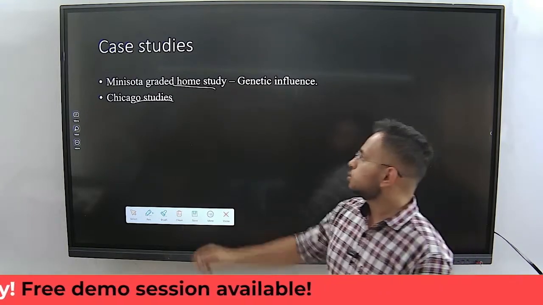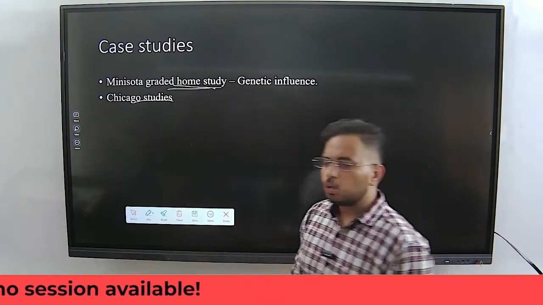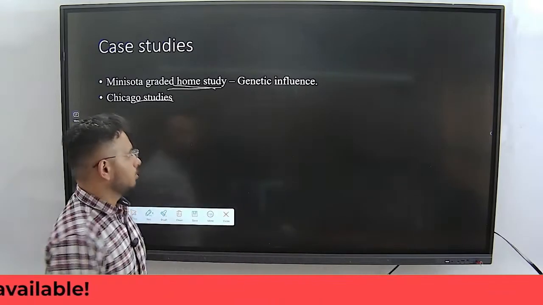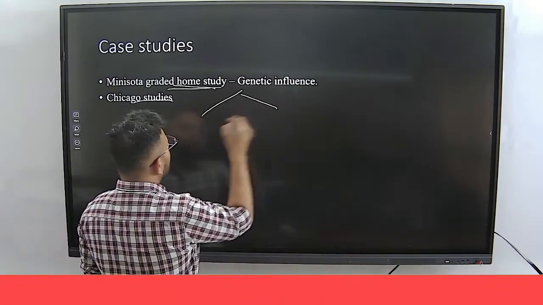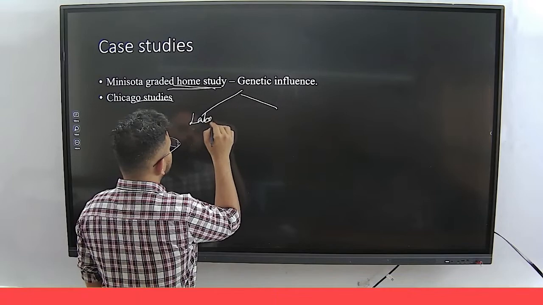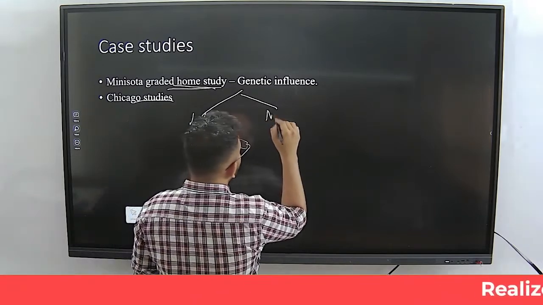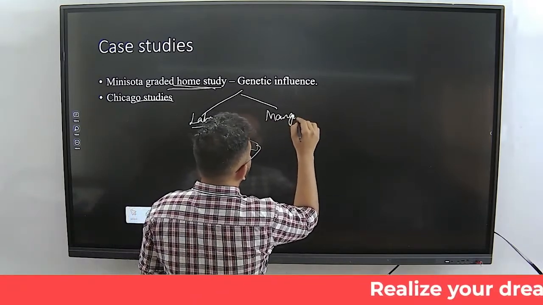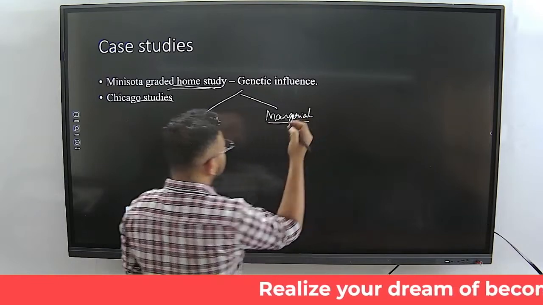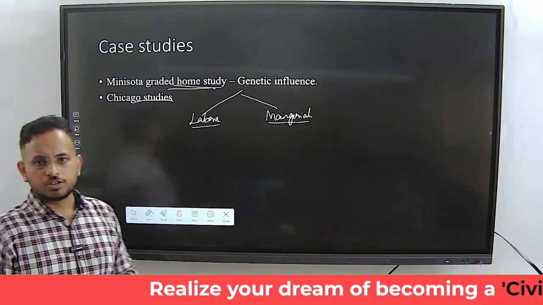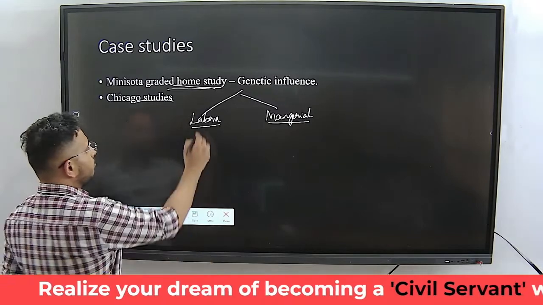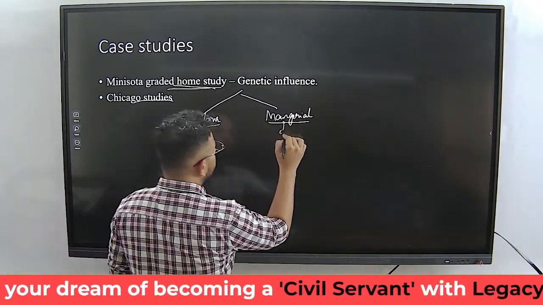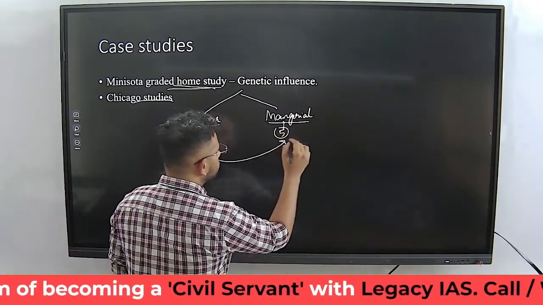In the Minnesota graded home study, two classes of children were taken. One were the labor class, the second were the managerial class. Five children of the laborers and five children of the managers were taken, and they were interchanged.